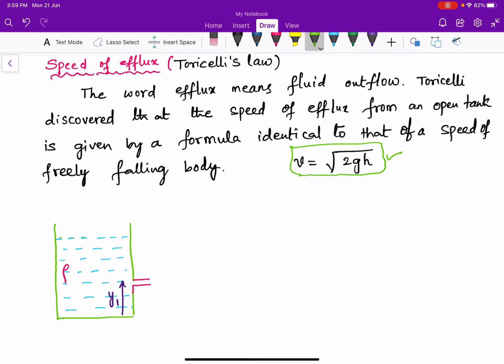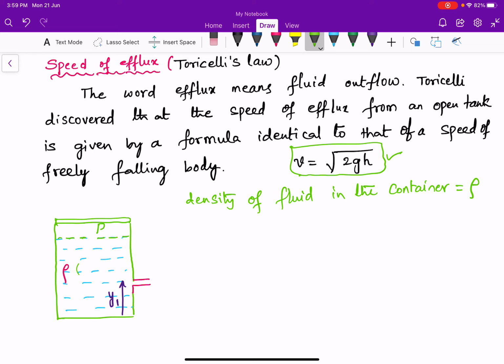Let this tank be sealed initially. The fluid inside the container has a density rho. Above the fluid surface there is air.